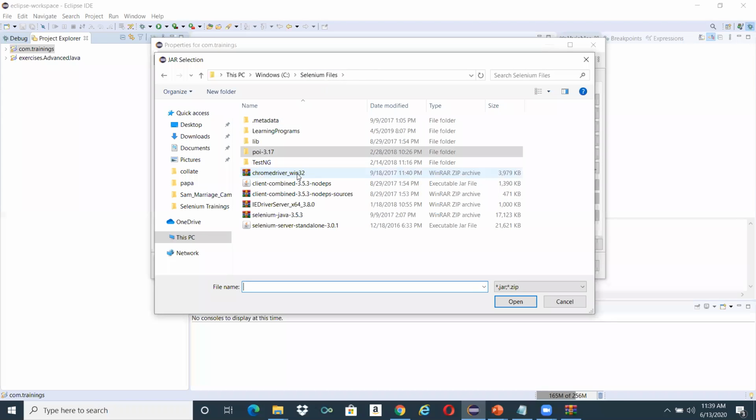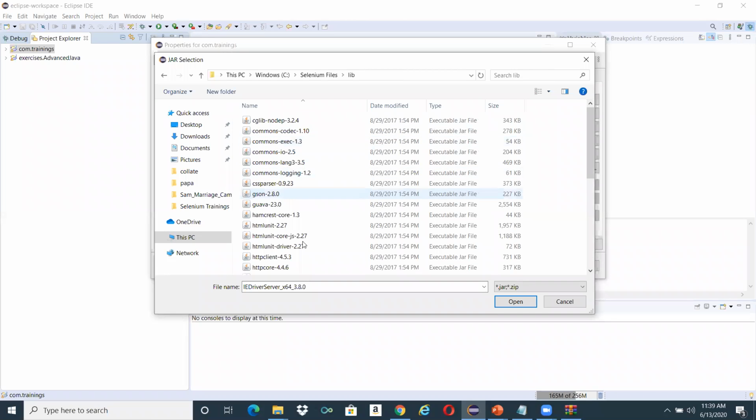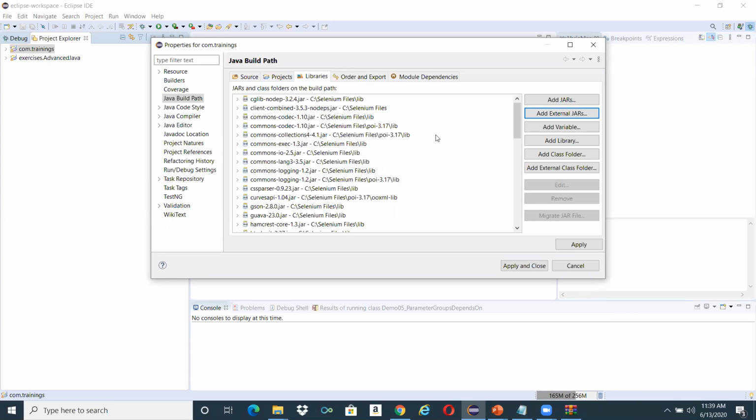So this is my Chrome driver exe, which supports Win32, and the IE driver server, and this is where all the Selenium files are. When I unzip it, everything would be there. Inside this, all these files would be there. So select everything, Control A, and just open it. This gets added, and once it gets added, you can see it getting displayed over here under the Libraries tab.